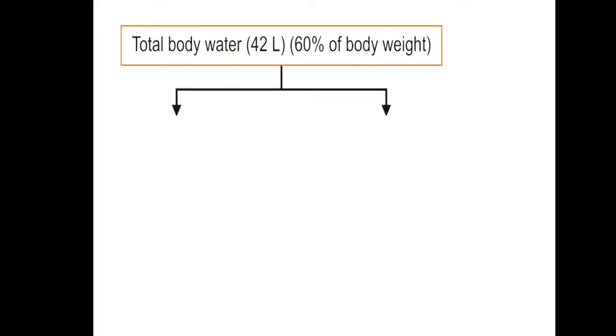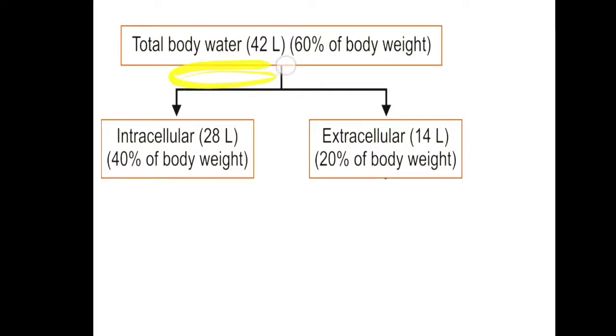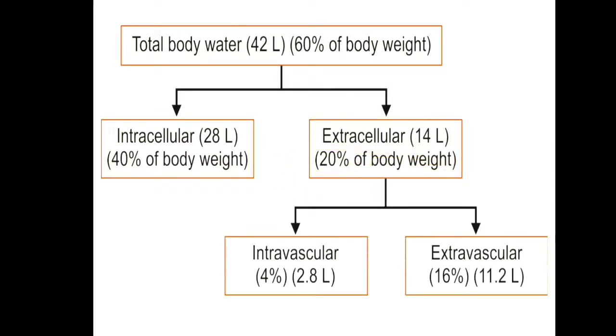So first of all, water distribution in our body. In a normal adult person weighing around 70 kg, about 60% of body weight is made up of water. So total body water content is about 42 liters. It is in two compartments. Intracellular means inside the cell, extracellular means outside of the cell. Extracellular is also divided into two compartments, intravascular and extravascular.